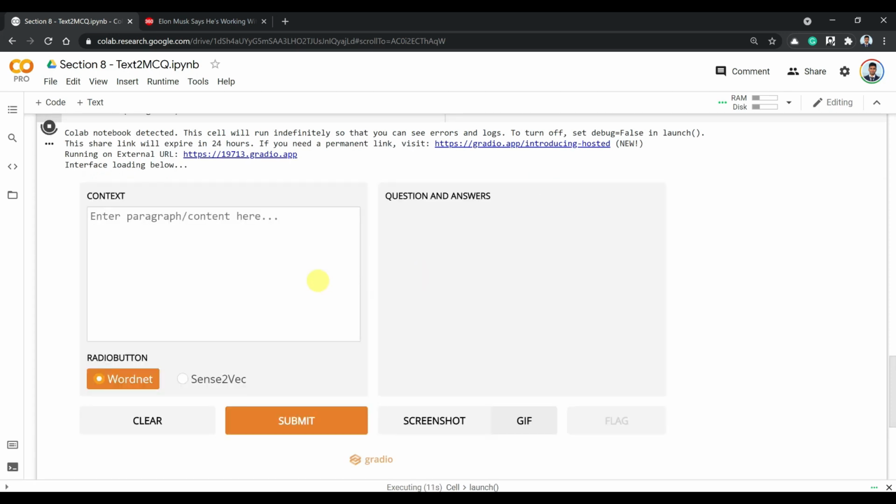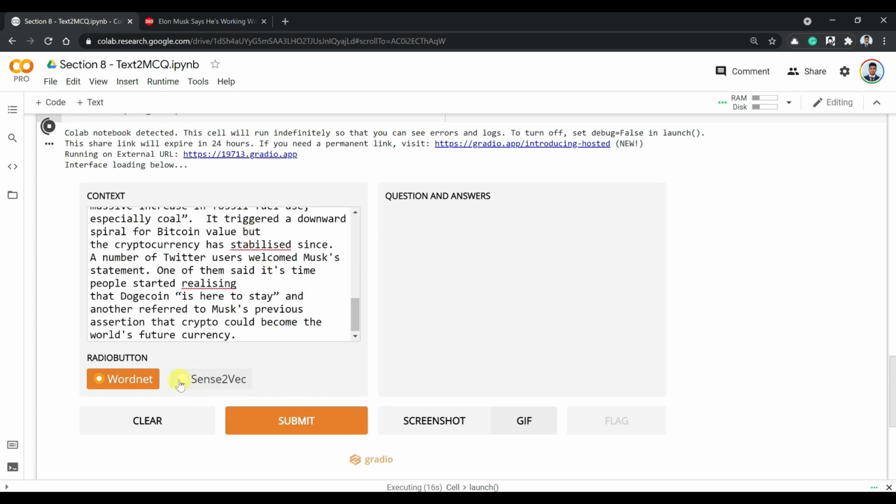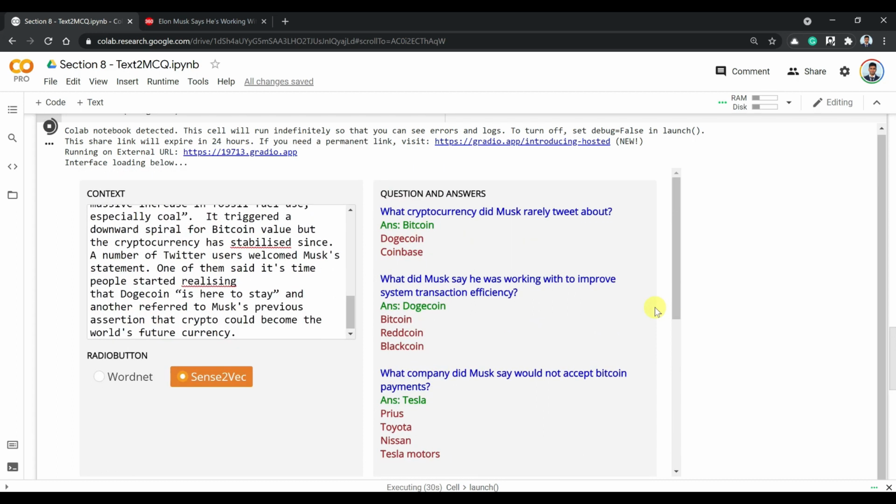So to that Gradio interface, you can enter any text and you can choose WordNet or sense2vec to generate distractors, and you can click on submit. And in just 5 seconds, we are able to generate these distractors.